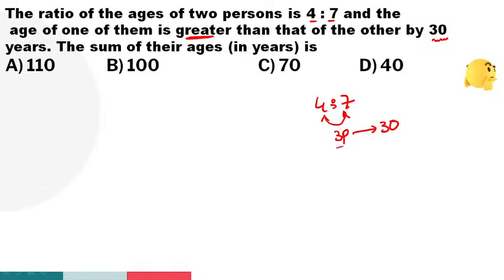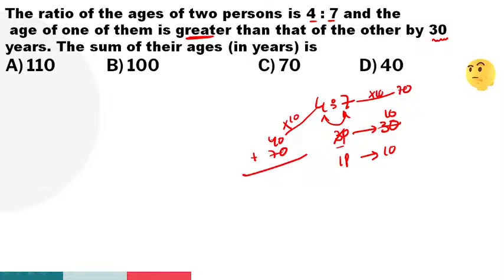Look at the screen, guys. For example, 3 students and 30 chocolates. Each student gets how many chocolates? 10 chocolates. So one part is equal to 10 years. First person is 4 parts, so 4 into 10, 40 years. Second person is 7 parts, so 7 into 10, 70. The sum of their ages means total: 70 plus 40 is 110 years. That's why option A is the right answer.